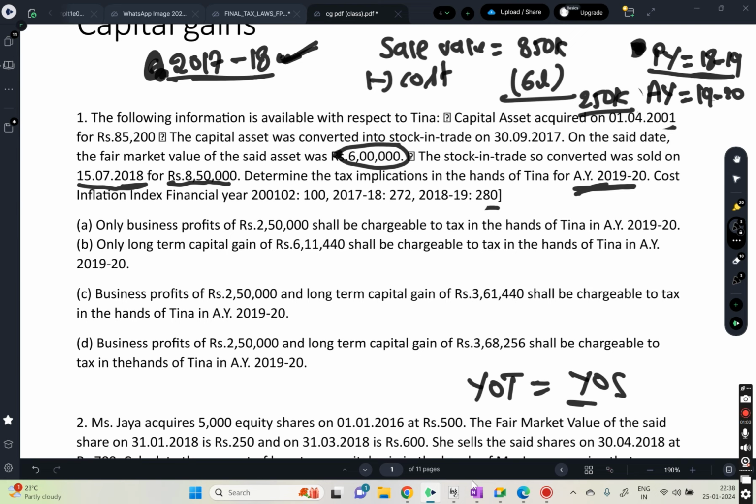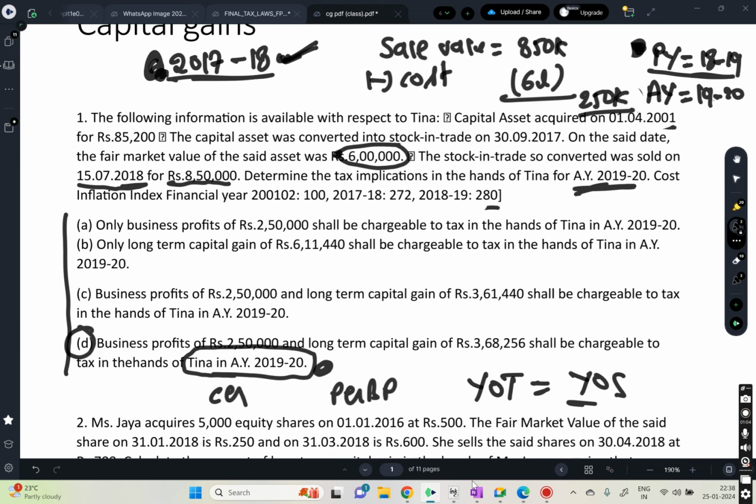Yes, sir. Okay, now what is the option? Read it and tell me which option. Option D. See, from this I want you to understand 3 points. One is both capital gains and PGBP are involved. Second point is in which year we are taxing. For both PGBP and capital gains, they are paying tax in assessment year 2019-20 only.